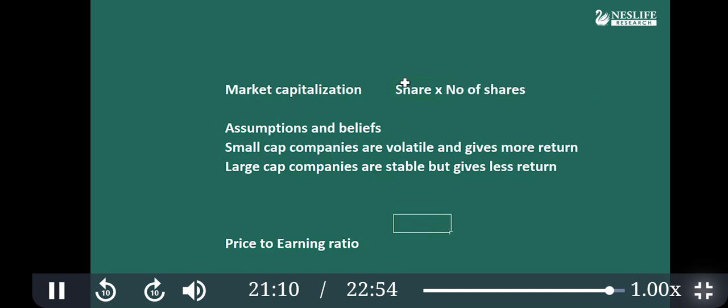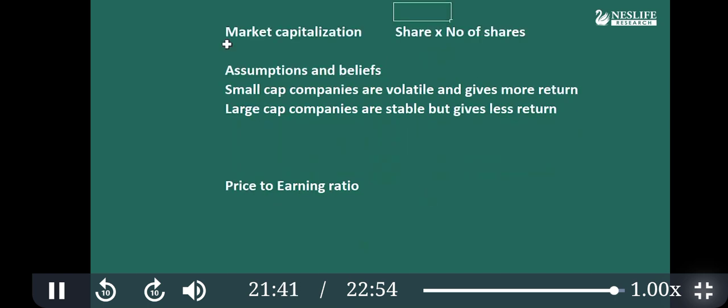The market capitalization of Reliance is around 18 lakh crore, TCS around 16 lakh crore, HDFC around 13 lakh crore, and so on. Companies are ranked by market capitalization. The top 100 companies are called large cap, the next 150 are mid cap, and the remaining are small cap.